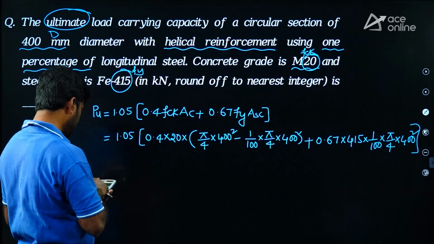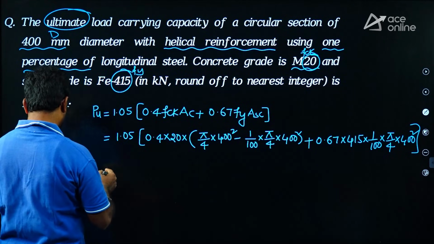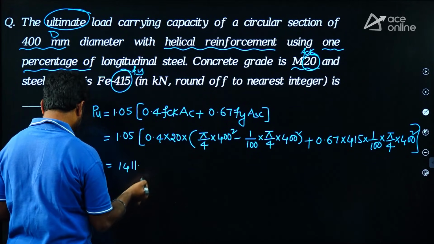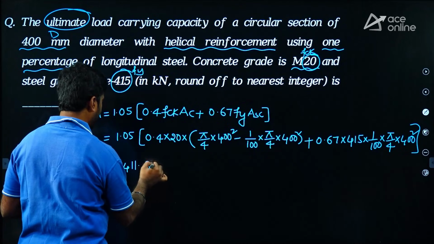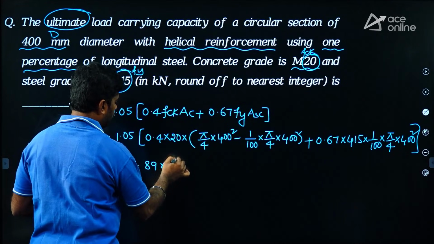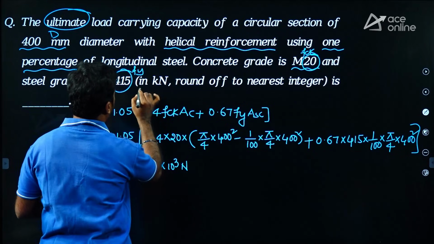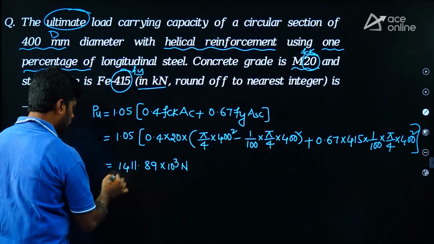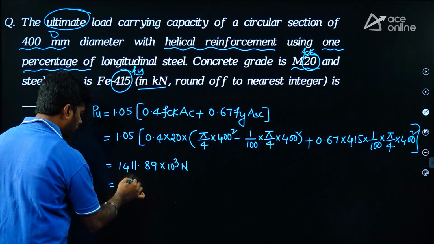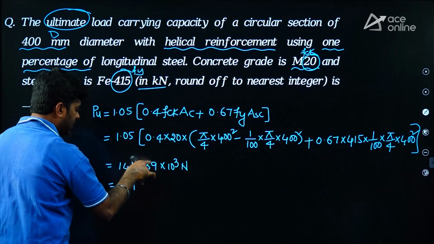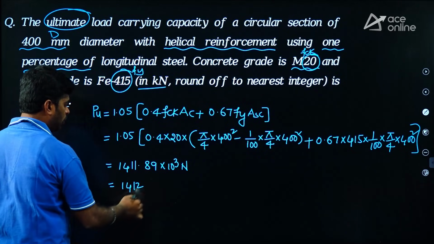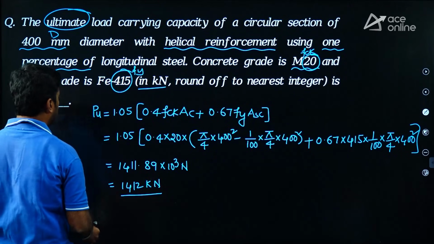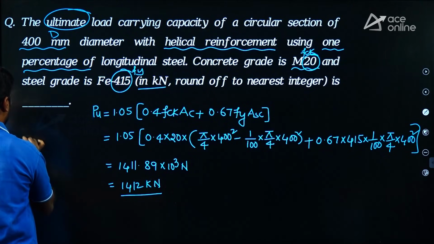I am getting here 1411.89 into 10 power 3 Newton. But we want the answer in kilonewton, rounded off to the nearest integer. So let us take 1411, the next decimal is more than 5. So I can write 1412 kilonewton. 1412 kilonewton.